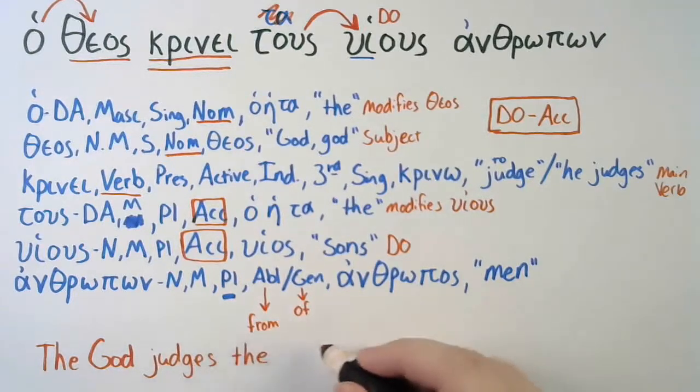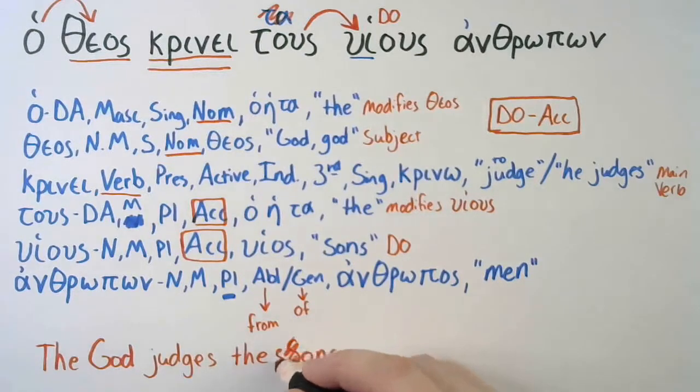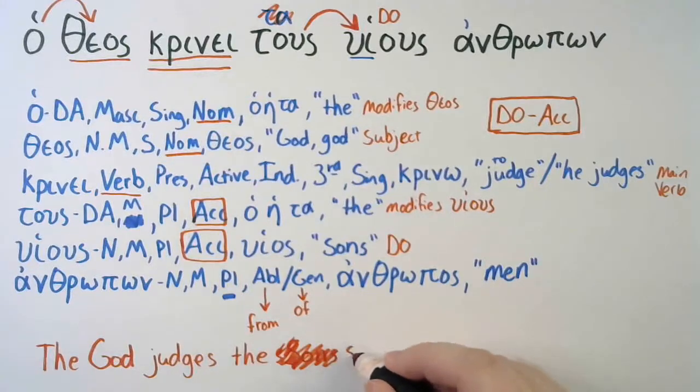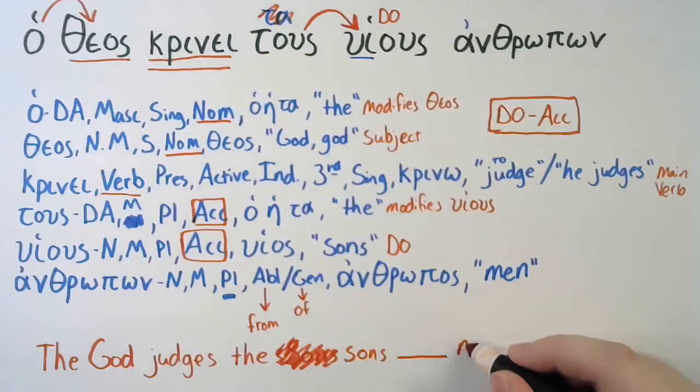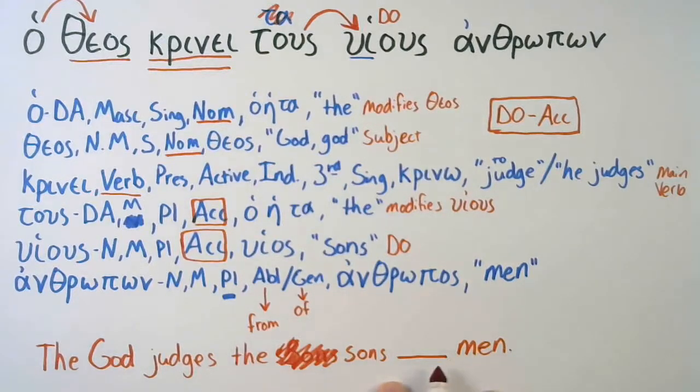The sons. Sons there should not be capitalized, but I capitalized it anyway, so I'll just scratch all that out. And sons, blank, men. I left a blank here to test out our helper prepositions. So what's our first one? It could be ablative.